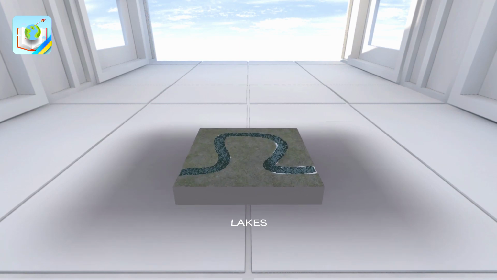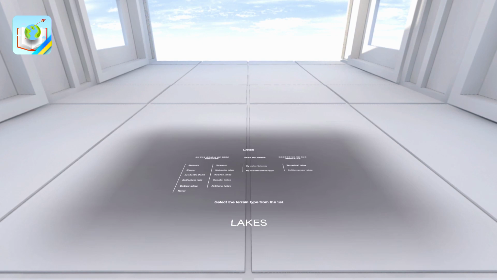Oxbow lakes. An oxbow lake is a part of the former stream which was completely or partially separated from the river. It is a pool that forms when a wide meander of a river is cut off, creating a free-standing body of water. Such lakes are small in size and are found along the plain riverbeds.